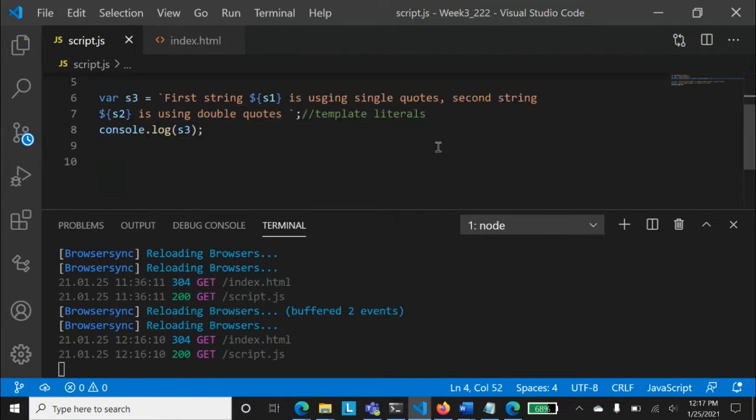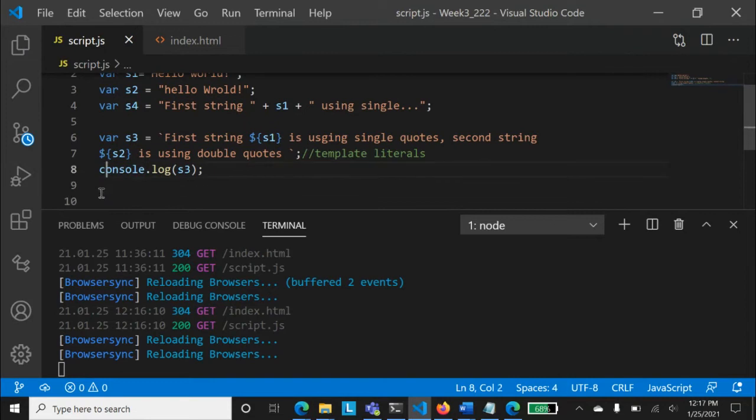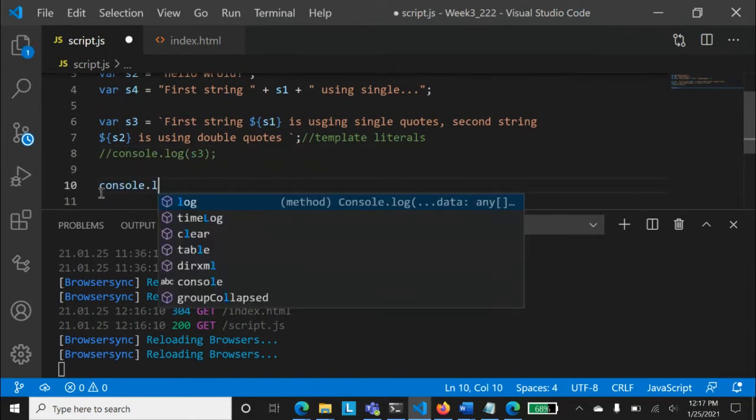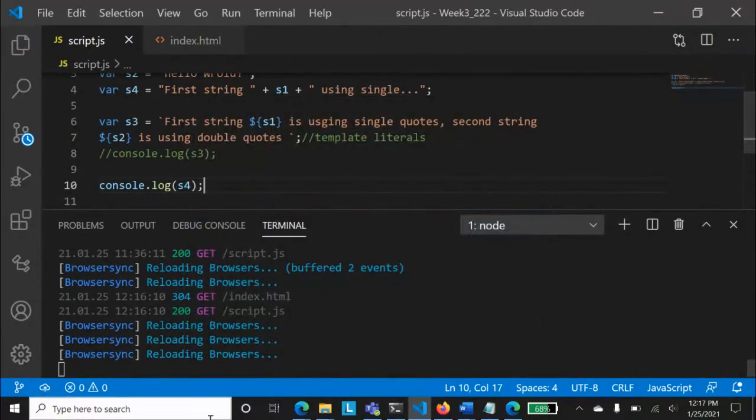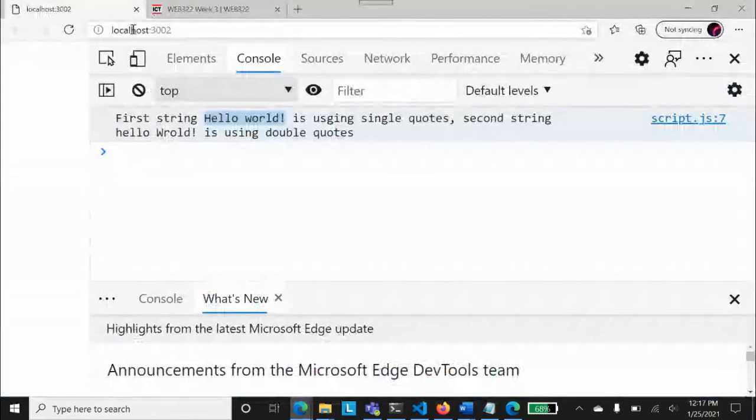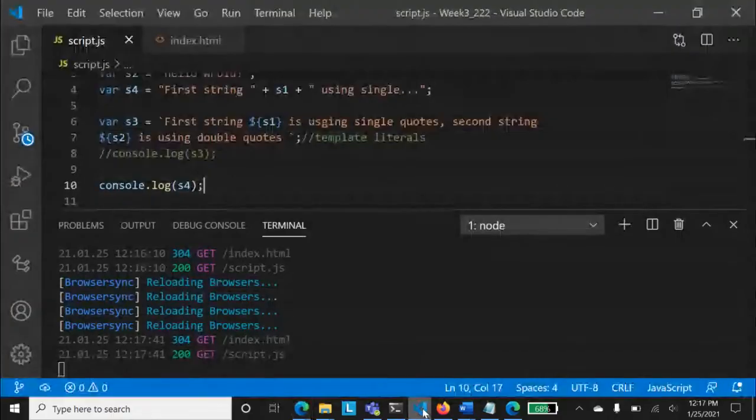So now let's check it and let's discuss it. It's a very interesting concept. Let me just stop this console S3 and I'm just consoling the S4. Save, and now I'm running it. You see here, first string hello world using single. So both are same. So now listen about that, Mark.